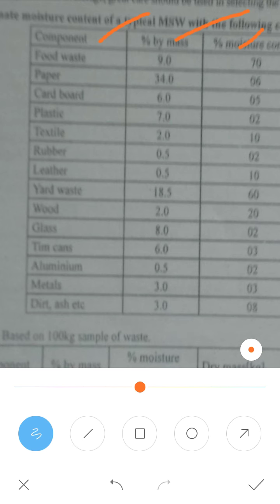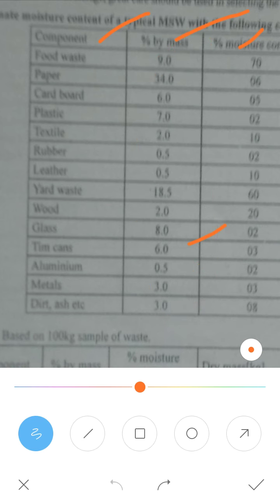Food waste is 9%, paper 34, cardboard 6, plastic 7, textile 2, rubber 0.5, leather 0.5, yard waste 18.5, wood 2, glass 8, tin cans 6, aluminum 0.7, metals 0.3, and dirt and ash 3%. That is the percentage of mass, totaling 100 percent. This is the percentage of the different materials.